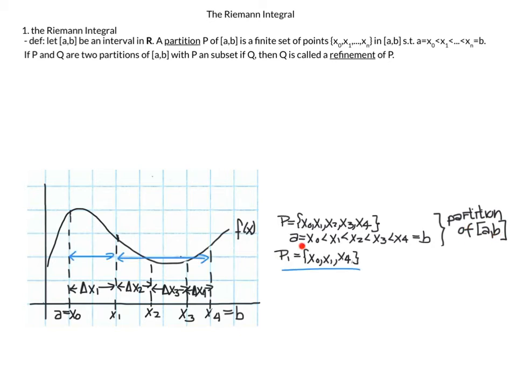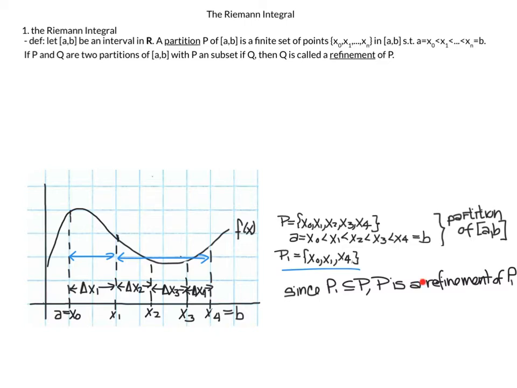Here I have another partition, P1, x0, x1, and x4. So you can see that's what I have in blue. The first part goes from x0 to x1, and then the last part goes from x1 to x4. You can see that P and P1 partition the same interval, and P1 is a subset of P. So we call P a refinement of P1.